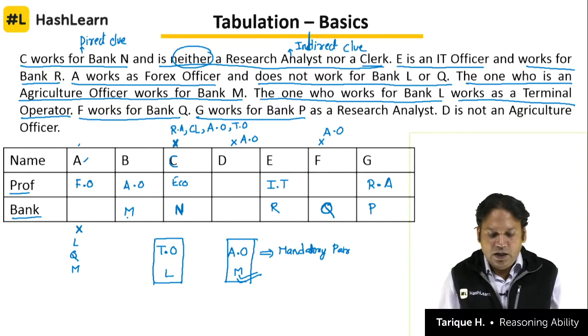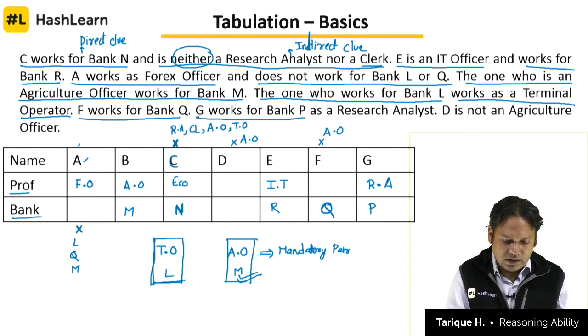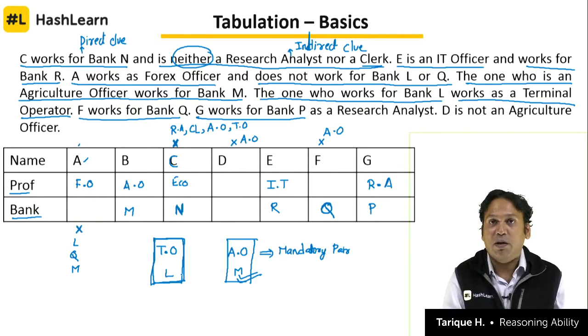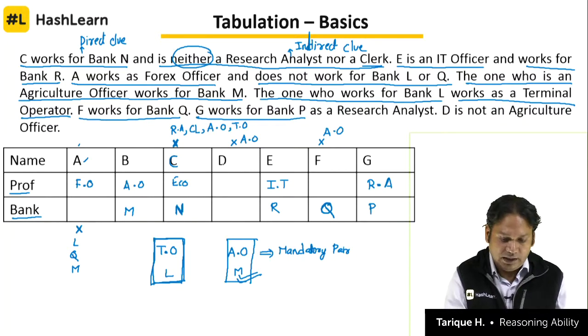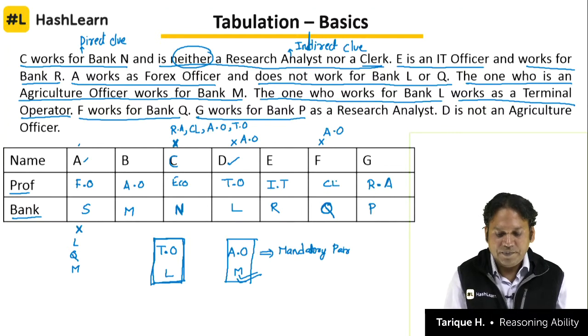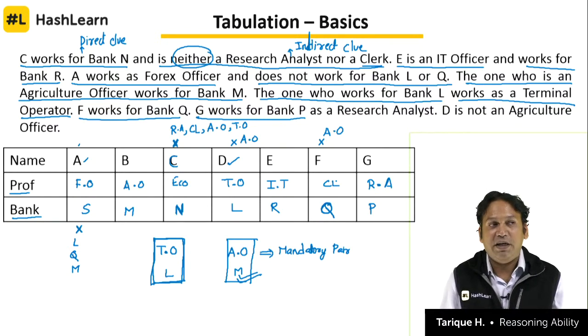B will be the agriculture officer and he is working for which bank? M. Now T, O and L, this mandatory pair needs to go in one single column where both boxes are empty. Which is that column now? If you look at the table, which is the only column where both boxes are empty? That is the column for D. So put here TO and L, this becomes S and this becomes clerk, CL. So now we know the profession of each of these 7 persons as well as the banks in which they work, right? And the question is solved.